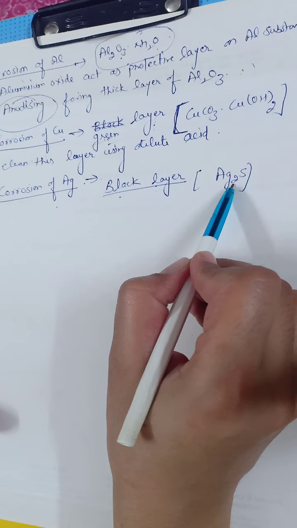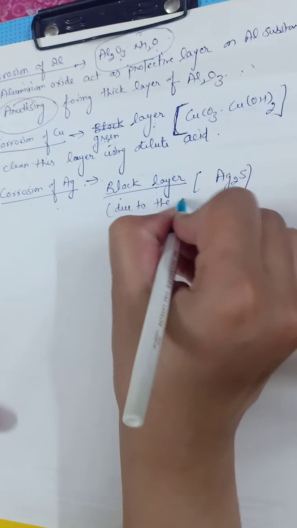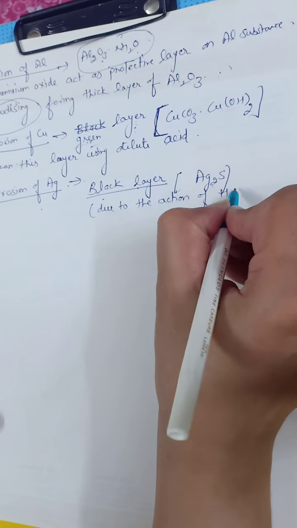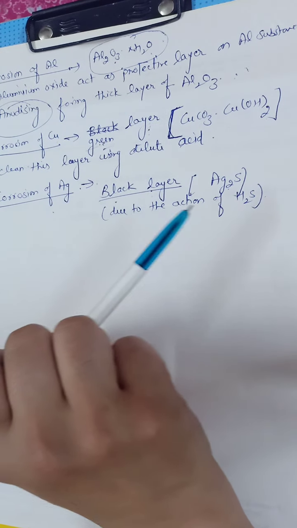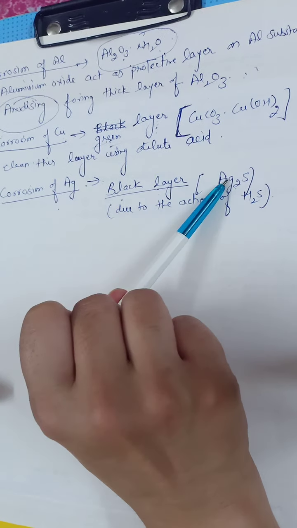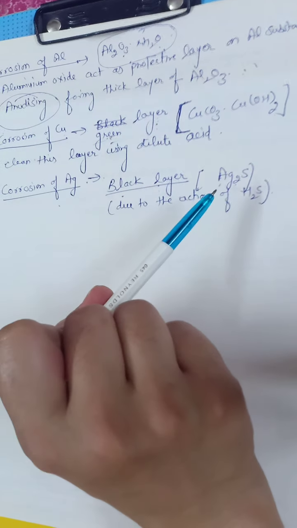This silver sulfide is formed due to the action of hydrogen sulfide gas present in air. That's why silver ornaments turn black with time.